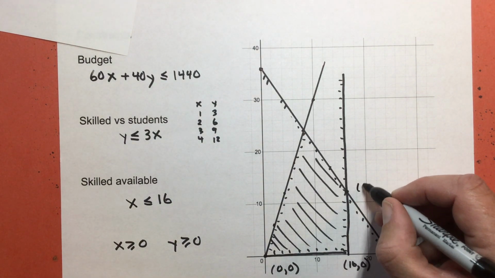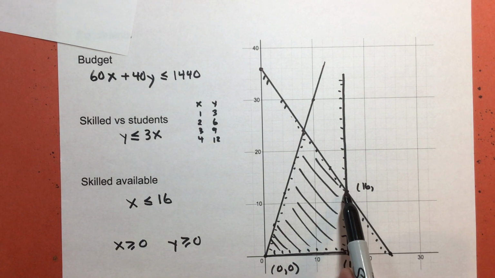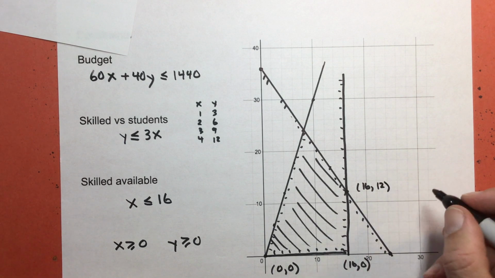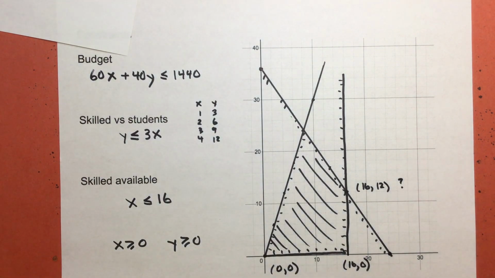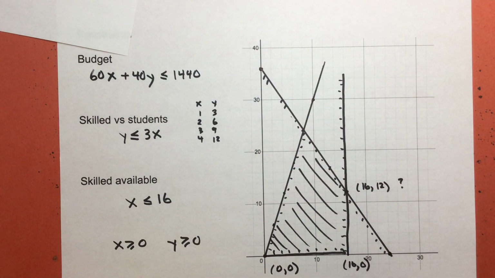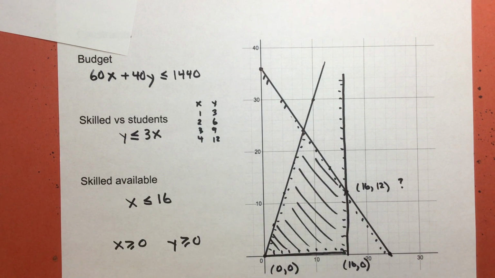I know that my x value is 16, but my y value looks like it's going to be 12. Since I'm guessing this one, I'm going to put a question mark next to that because I don't know if that's accurate. It looks pretty accurate, but I don't know. And this last one, where I've got horizontal or vertical lines, those are going to be easy to figure out.